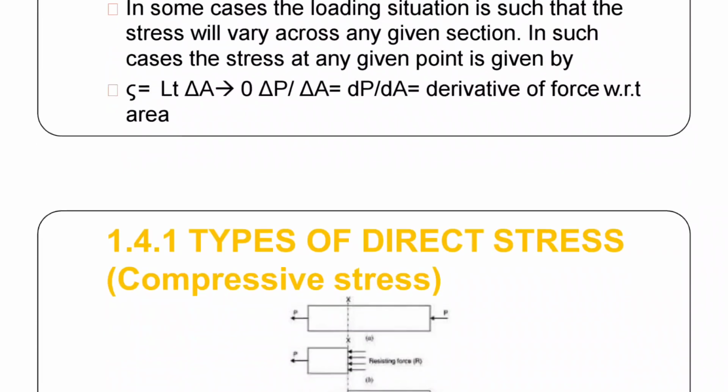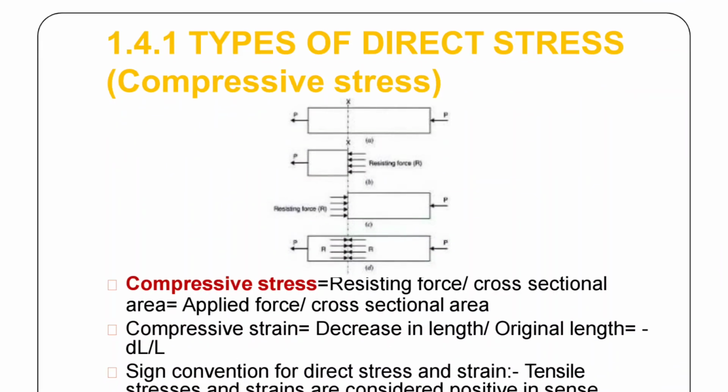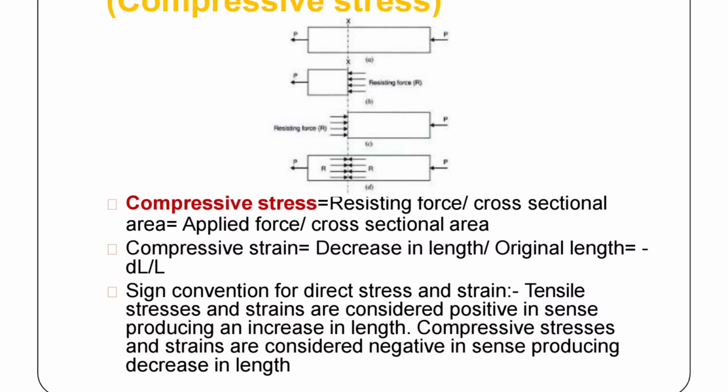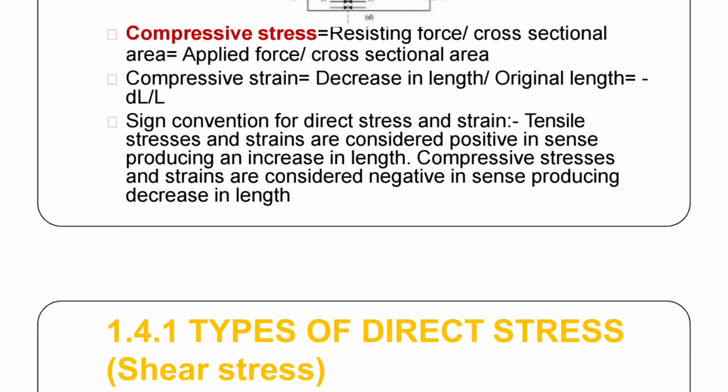Next, the types of stress and how they act. For compressive stress, the resisting force divided by the cross sectional area gives the compressive stress. The decrease in length divided by the original length gives the compressive strain.